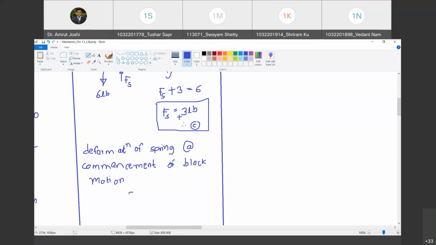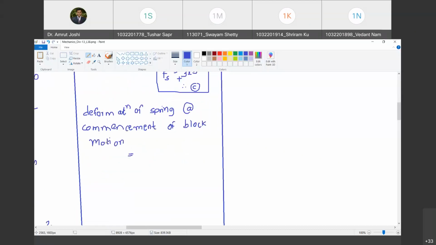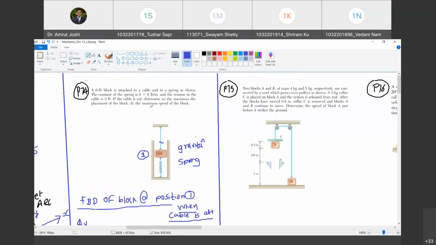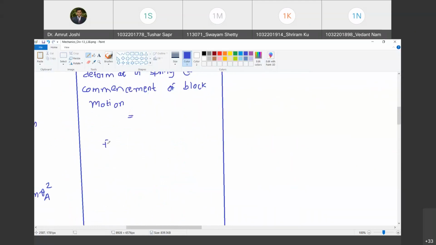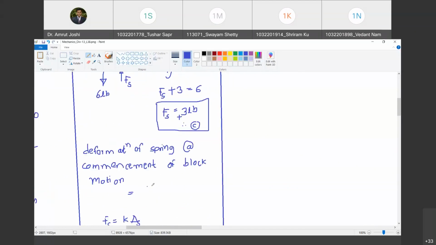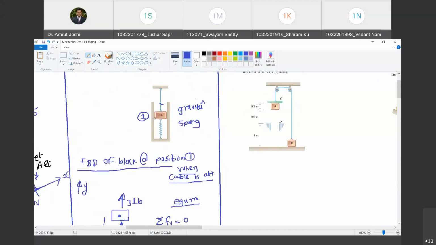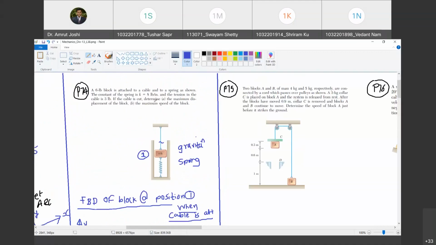That must be equal to, look, it is carrying 3 pound force. What is the relationship between spring force and spring constant? The relationship is this way. Spring force must be equal to K times the deformation of the spring. Happy? Yes, sir. So what is delta S? Fs upon K. What is Fs? 3. What is K? 8.